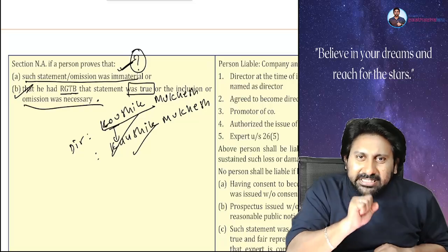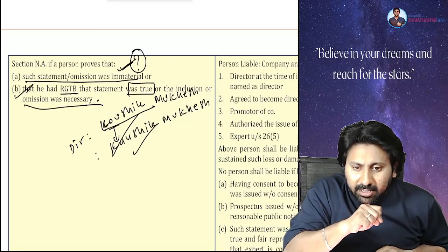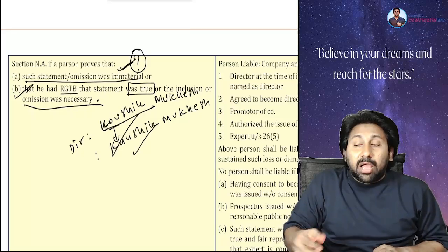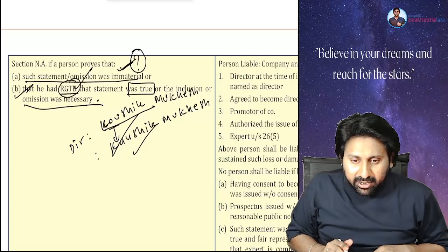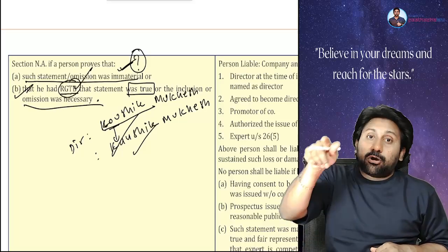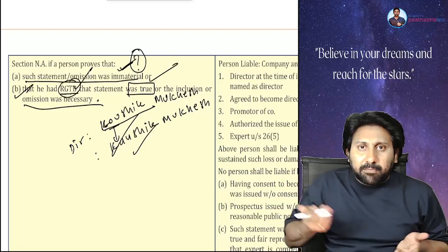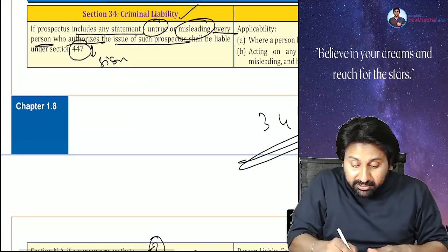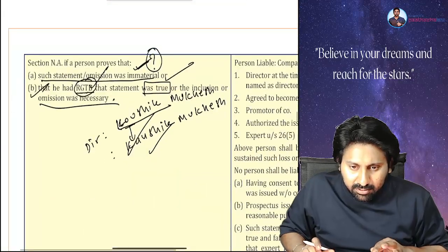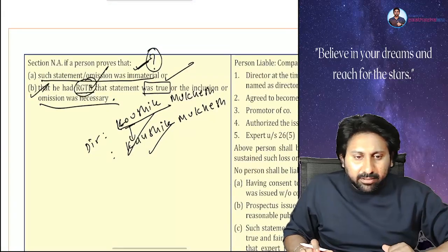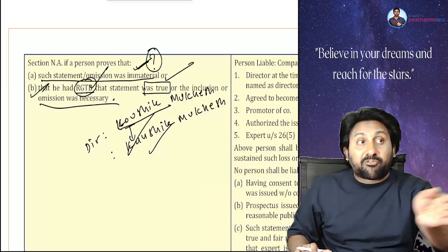Okay, the mistake is with the expert, not the auditor. Therefore, what will the auditor say? I have reasonable ground to believe that the statement made by the civil engineer was true. I believed that and I signed. Just because I signed, don't put auditors in jail, because they believed in the expert's work. So in two situations you can escape 447 and come out.